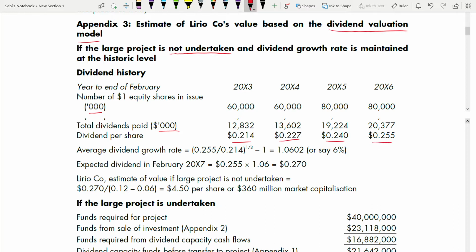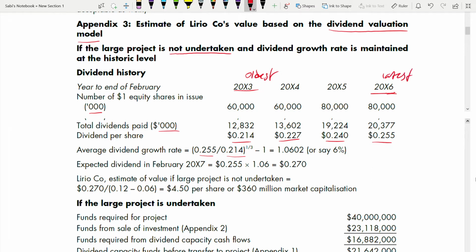Now based on the average dividend growth rate, you have to find the dividend growth rate. Whenever the dividend valuation model is there and the growth rate is not given, you have to find the dividend growth rate when dividends are given for 3-4 years. So the formula is the latest dividend divided by the oldest. The latest is 2006, which is 0.255, and the oldest is 2003, which is 0.214. It is not the previous one. It is not the 2006 dividend per share divided by 2005. It is 2006 divided by 2003, because 2003 is the oldest and this is the latest or newest.